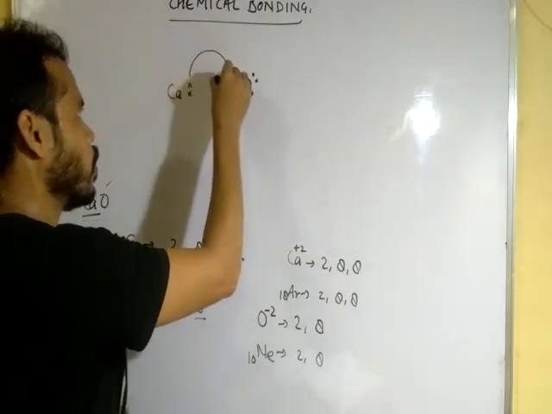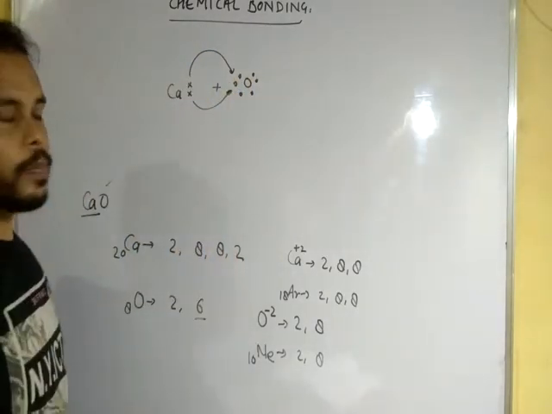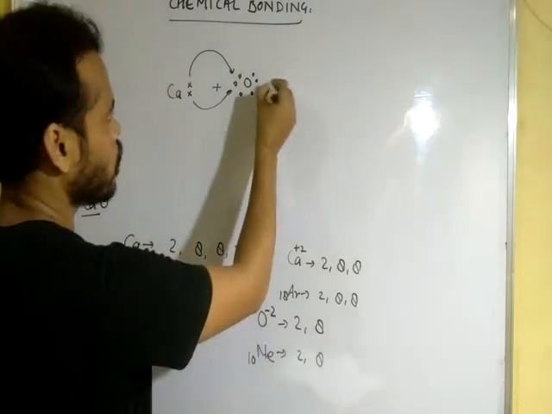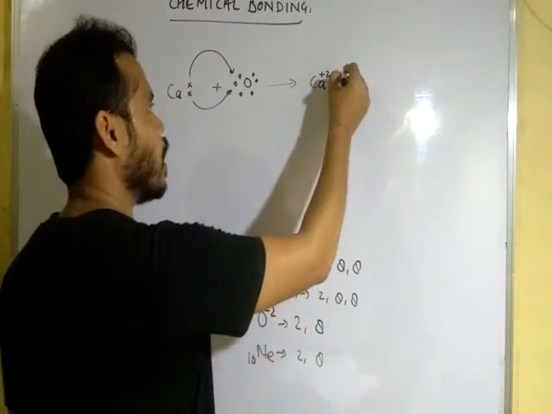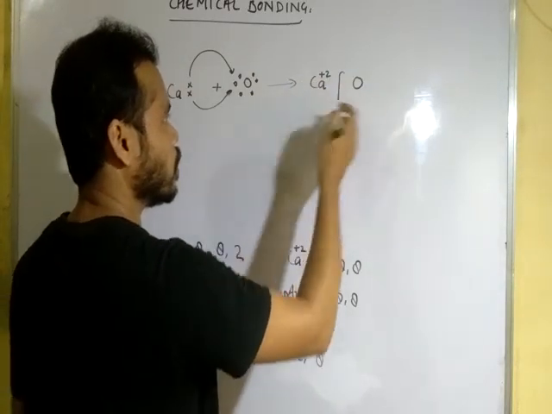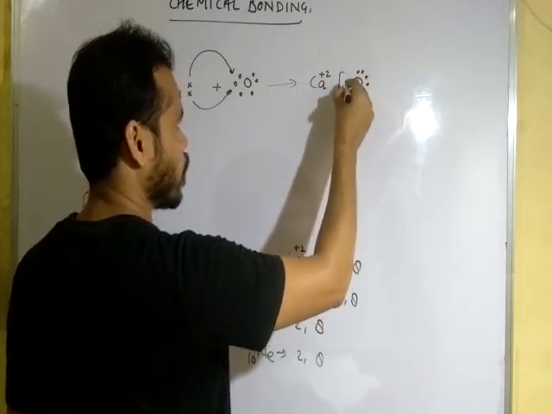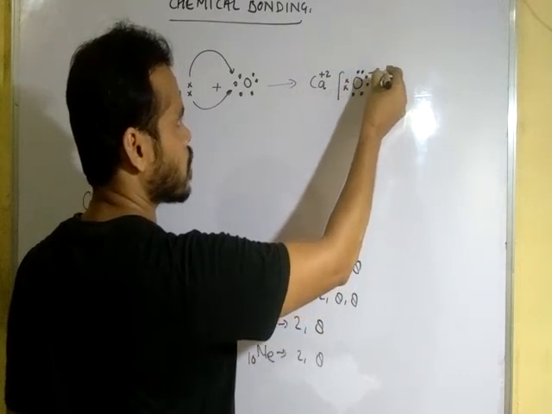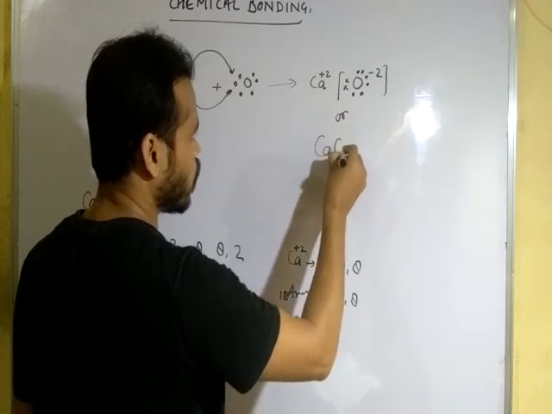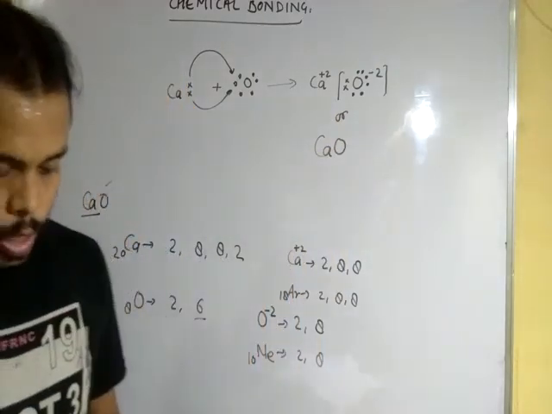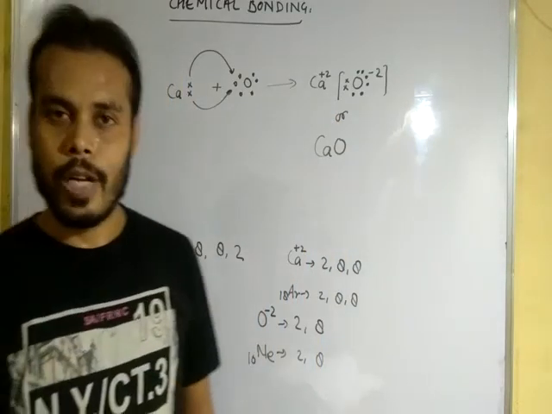It will transfer both electrons to the oxygen like this, or you can represent it by a single curved arrow and form Ca+2, calcium with +2 charge, and oxygen. Now oxygen has 8 electrons like this and -2 charge. Okay, or CaO, calcium oxide. Okay dear student, so we have finished the electrovalent bond or ionic bond.